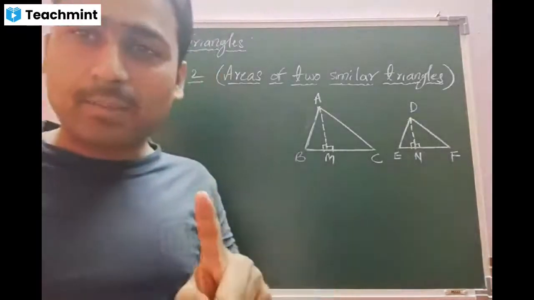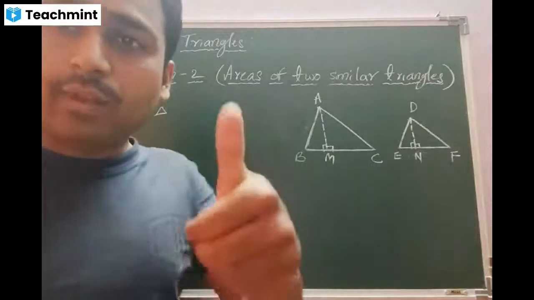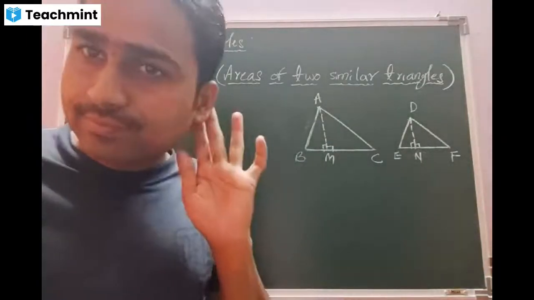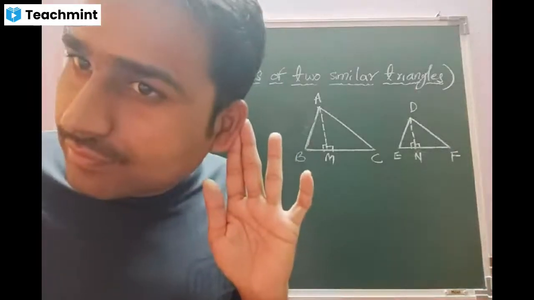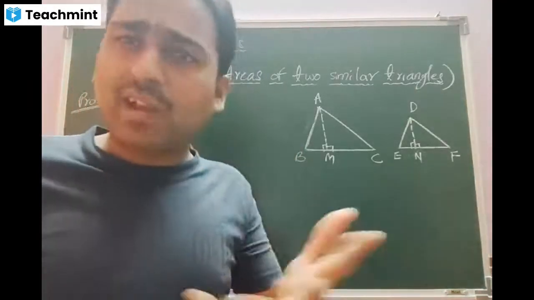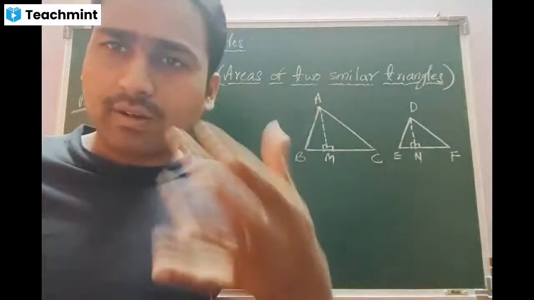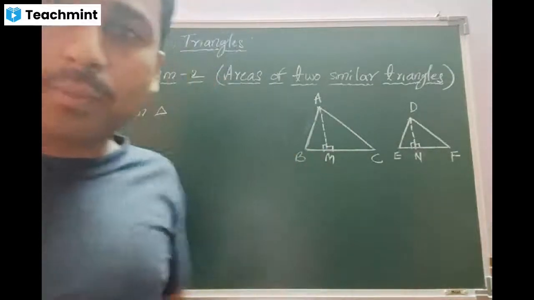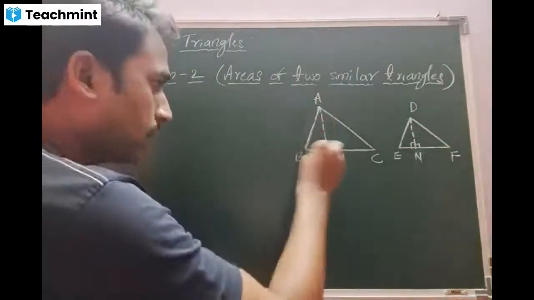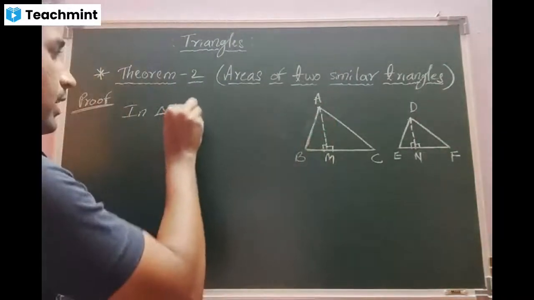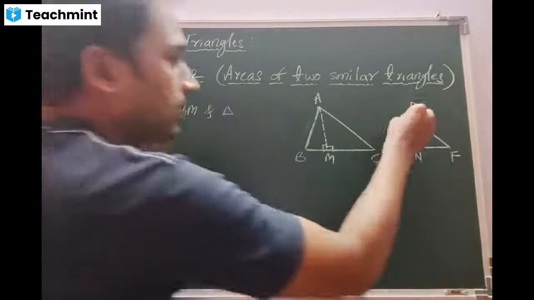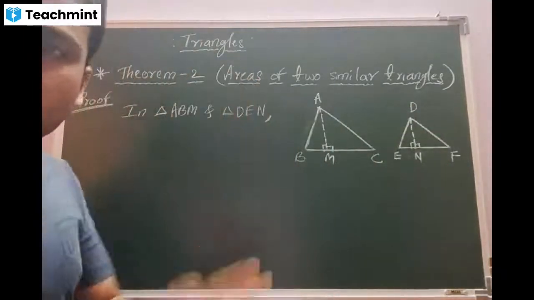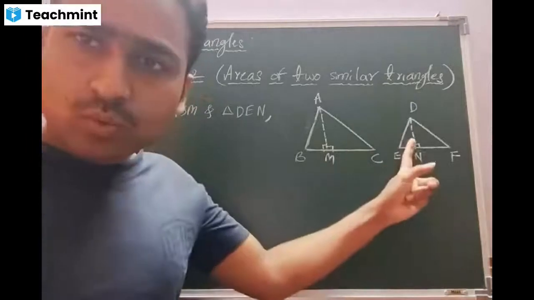But always remember, left parts will be the comfortable one. Okay. Yes, sir. You may argue, yes beta, it is left to the person. Always, I prefer the left hand side to be the better one. So let us take triangle ABM and triangle DEN. Beta, the work is simple. Take these two.